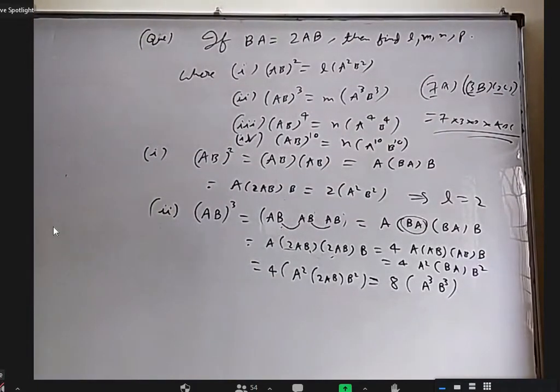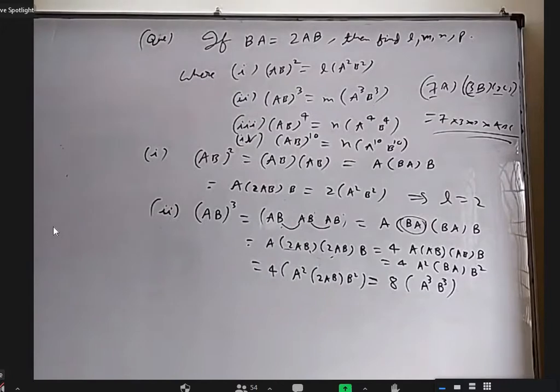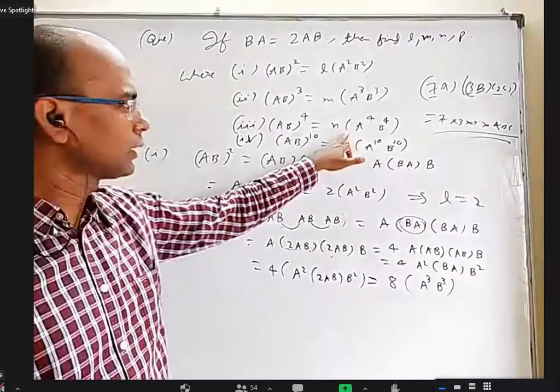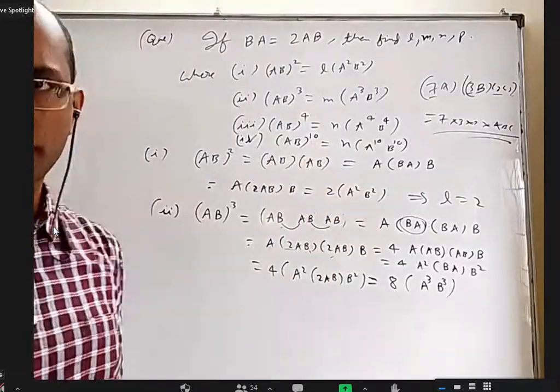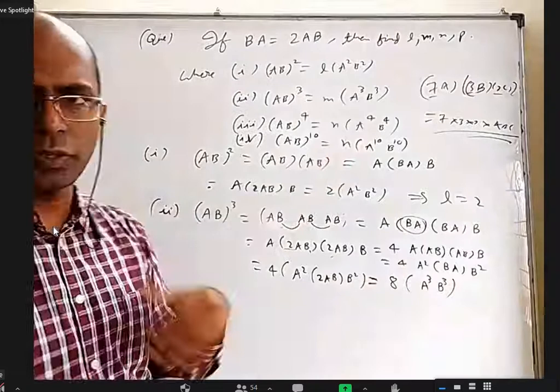Sir, is there any shortcut for this process? You will understand the shortcut if you do this power 4, and then if I give power 10 or 100 or 1000, you can tell the answer just like that. If you do AB power 4, you'll get a better clarity.